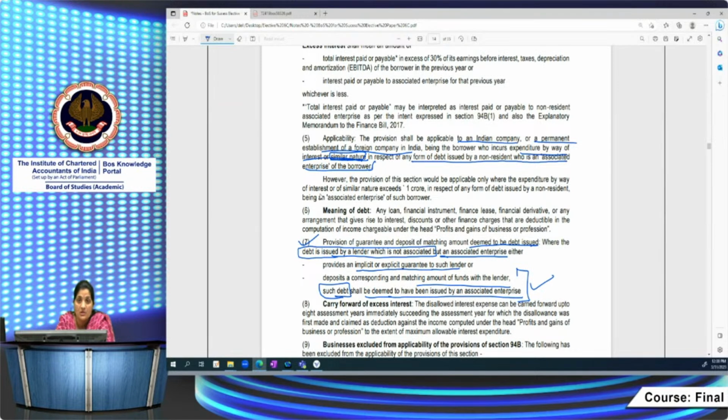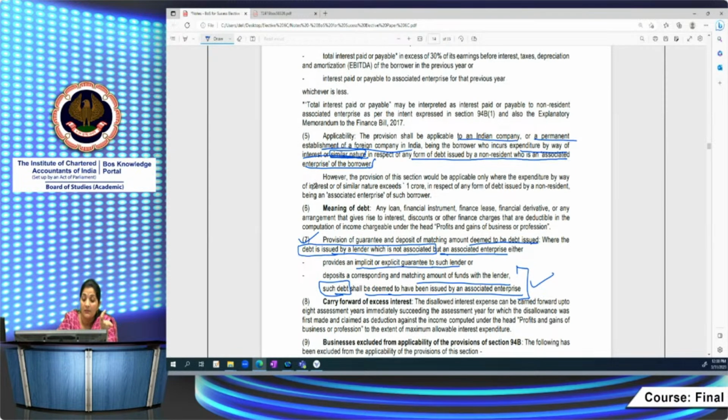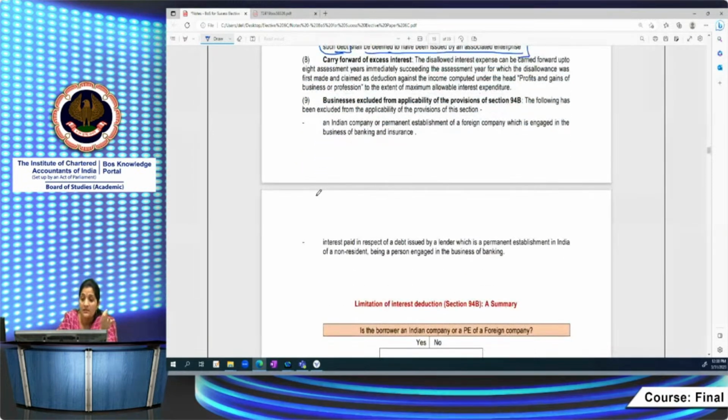Some other exceptions are also there. What are those exceptions? When it is said that it will not apply in PE cases. These are the important things. Certain businesses they have excluded. Basically, they have excluded the business of banking or insurance. The following has been excluded from the applicability of this section: an Indian company or a PE of a foreign company which is engaged in the business of banking and insurance. If the PE is engaged in the business of banking and insurance, then you need not apply these provisions, right?